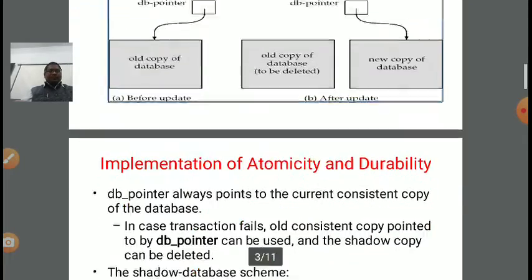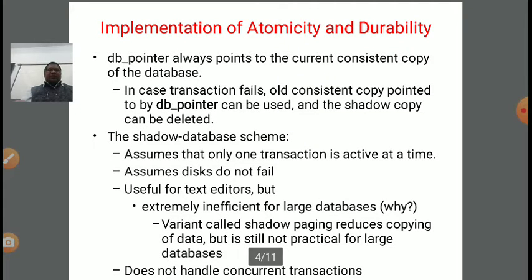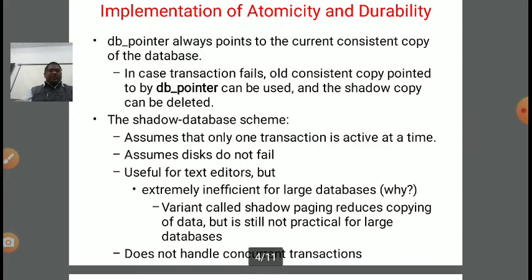Okay. Now, implementation of atomicity and durability continues. The database pointer always points to the current consistent copy of the database. In case the transaction fails, the old consistent copy pointed to by the database pointer can be used and the shadow copy can be deleted, right? Now in the shadow database scheme, we assume that only one transaction is active at a time, meaning we are trying to satisfy the concept of isolation or concurrency.